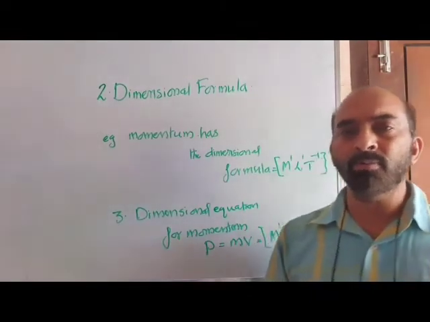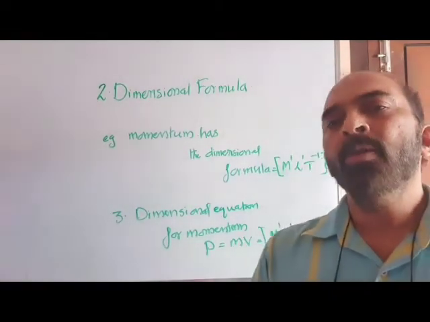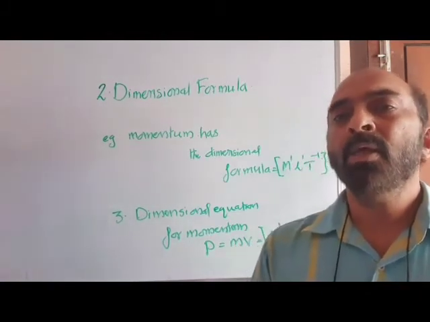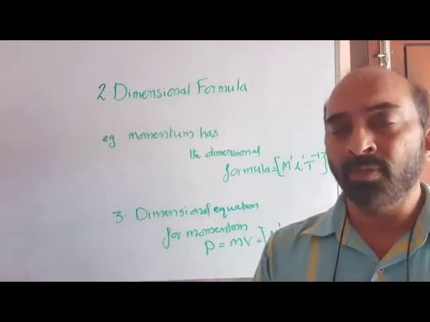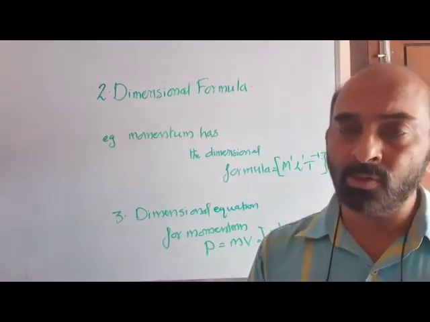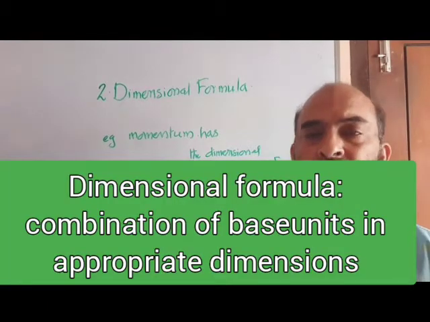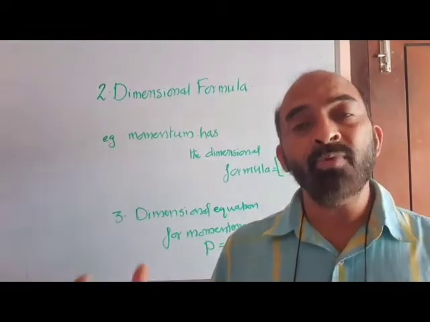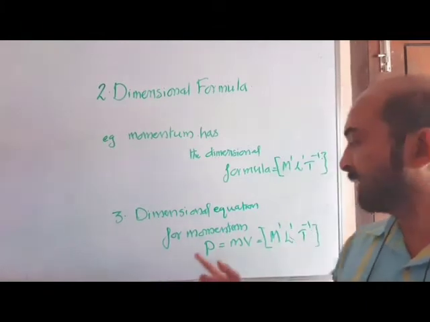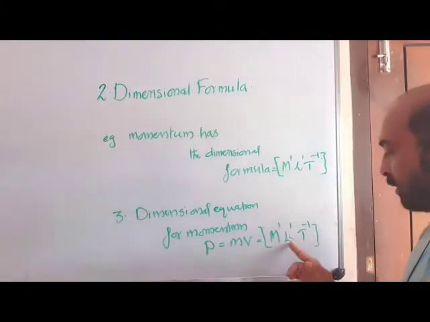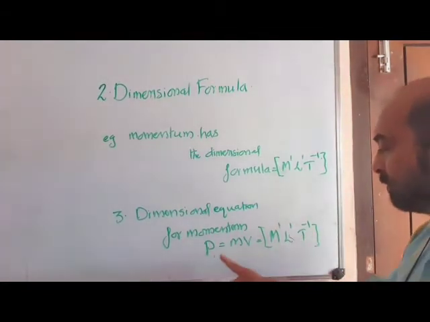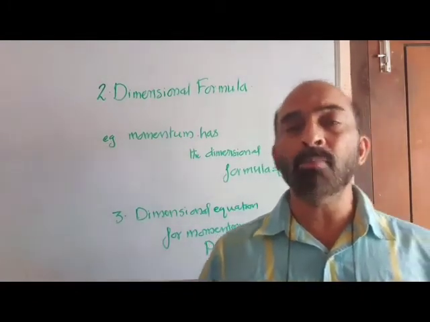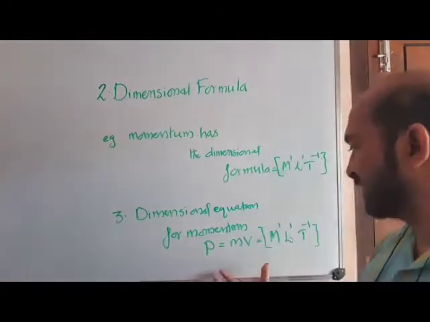So dimensional formula is the representation of a physical measurement with respect to the base units, where each base unit is raised to the appropriate dimensions. Okay. Now what is dimensional equation? Dimensional formula when equated to the property of measurement, M to the power 1, L to the power 1, T to the power minus 1, is equal to momentum p or mv. So dimensional formula of a measurement when equated to the property that is measured, we get the dimensional equation.